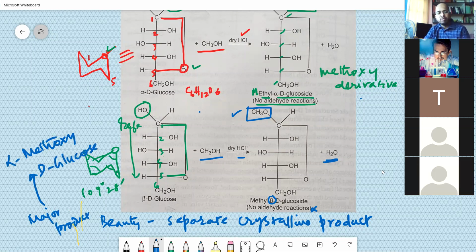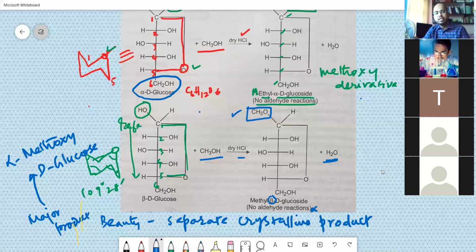In this case separation is not possible. D-glucose separation is not possible. Why? Because it is in the solution form, and to get into a crystalline form, it's a bit difficult. But when you have a methoxy derivative, in chemistry after the reaction you have to bring out a stable product in crystalline form. Everything can be brought down into the crystalline form by cooling or by changing conditions, you study those things in the phase rule. But how easily it can be brought into the crystalline form in the laboratory can be done by certain reactions, and one such reaction is the methoxy derivative.